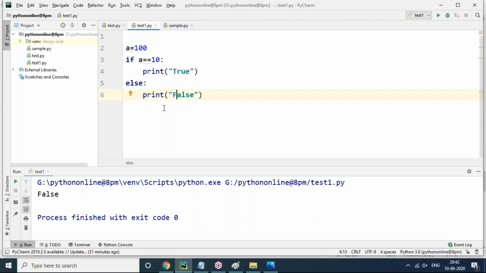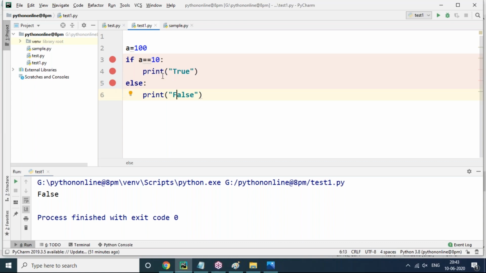To debug, first of all, you have to keep a breakpoint. Just click here with the mouse and a red circle will appear. This is called a breakpoint. Again, I'm going to give a breakpoint here. Two breakpoints are there. To remove a breakpoint, just click there again and it will be removed. Generally, we keep breakpoints in conditional blocks, like logic code where it starts. You can keep a breakpoint here also, no problem.